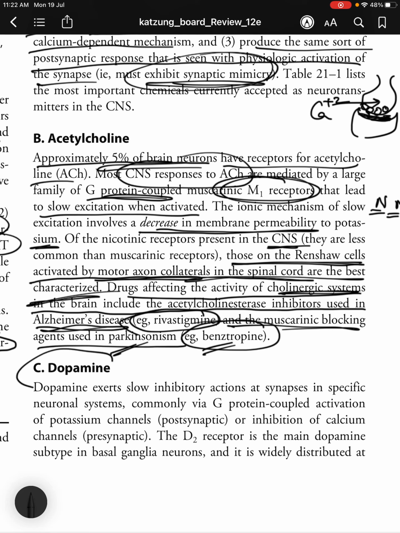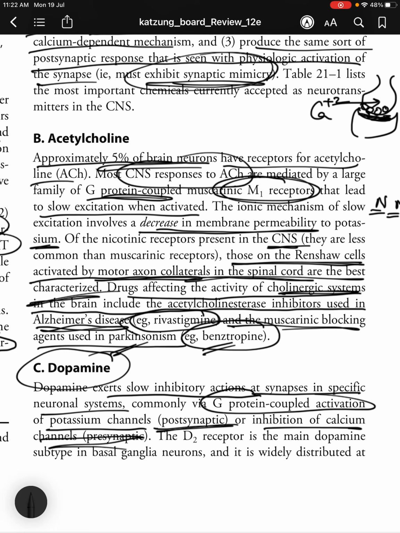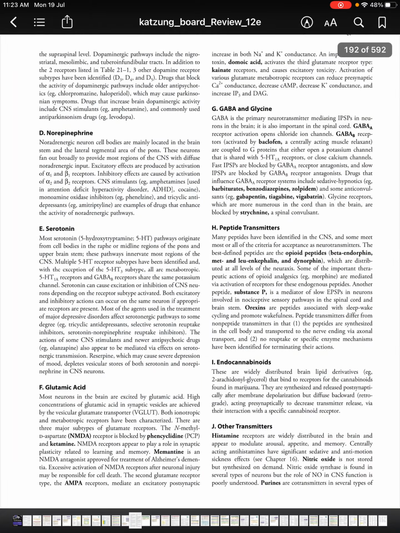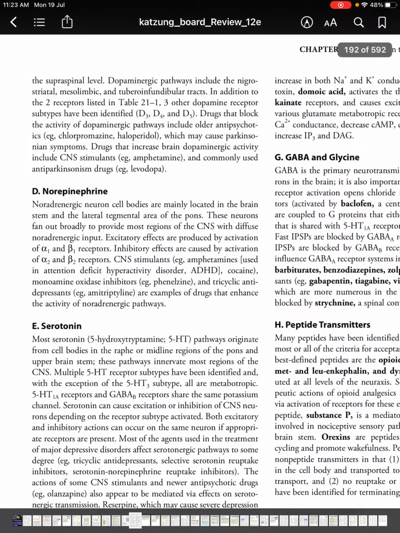So, benztropine. Next, dopamine. So, it exerts slow inhibitory actions at synapses in specific neuronal systems, commonly via G protein coupled activation of potassium channels at the postsynaptic level or inhibition of calcium channels at the presynaptic level. The D2 receptor is the main dopamine subtype in basal ganglia neurons, and it is widely distributed at the supraspinal level.